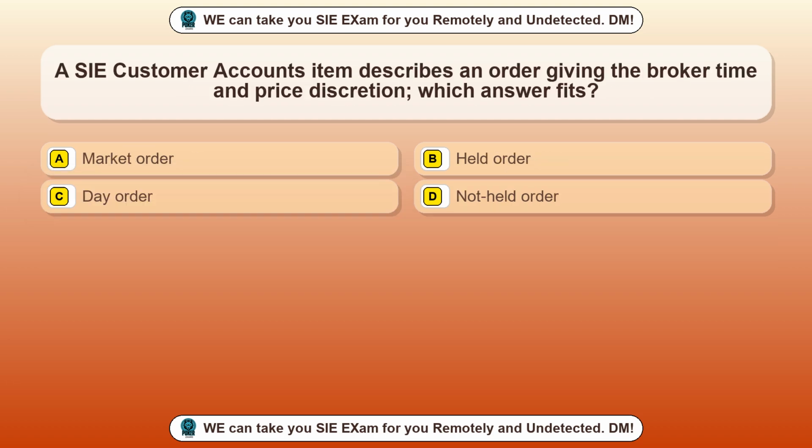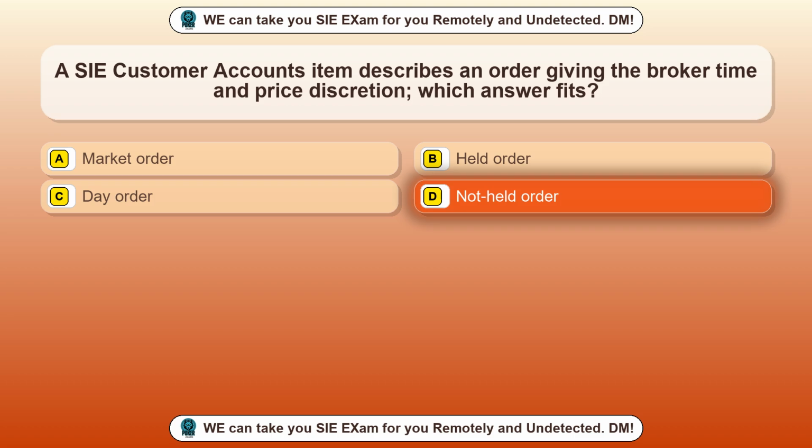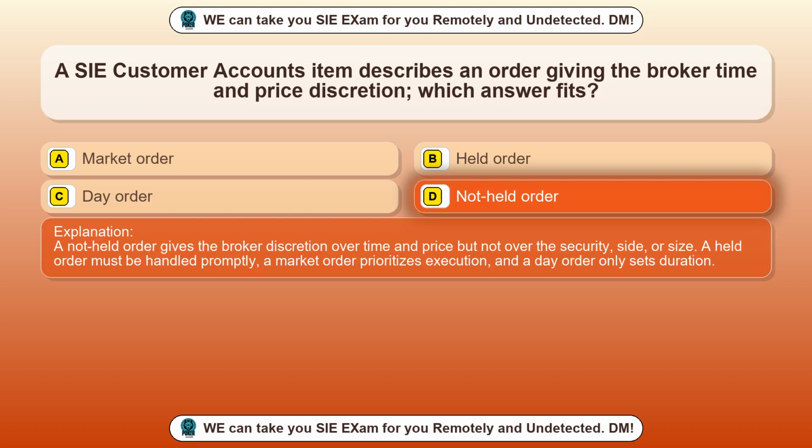Question 35. A SIE Customer Accounts item describes an order giving the broker time and price discretion. Which answer fits? Option A, market order. Option B, held order. Option C, day order. Option D, not held order. The correct answer is option D, not held order. A not held order gives the broker discretion over time and price but not over the security, side, or size. A held order must be handled promptly, a market order prioritizes execution, and a day order only sets duration.